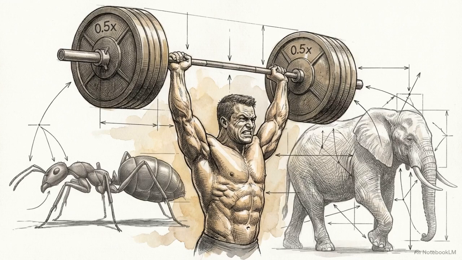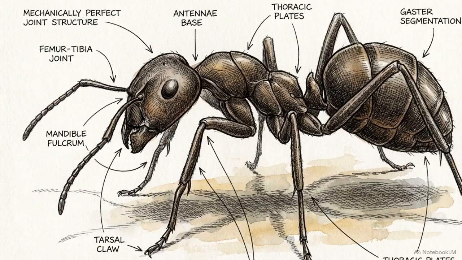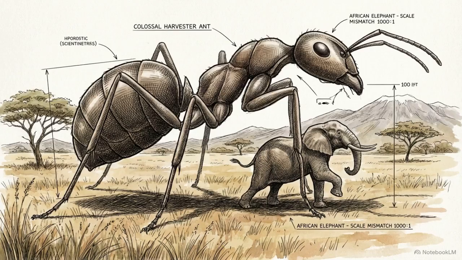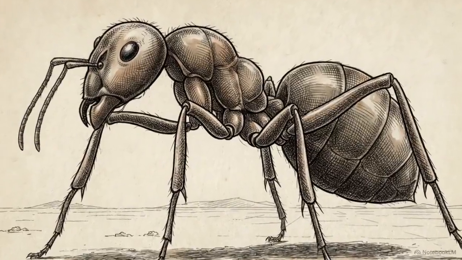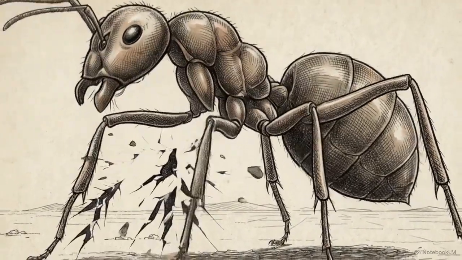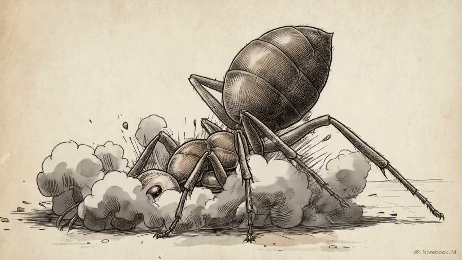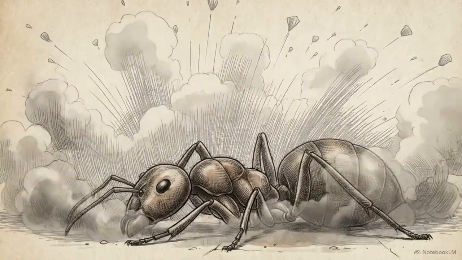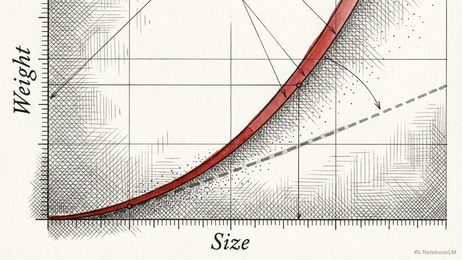If an ant is that pound-for-pound powerful, it's natural to assume that scaling one up to the size of an elephant would give you an unstoppable, superhuman apex predator. But if you actually created a monster ant, its legs would immediately buckle, and the creature would instantly crush itself under its own immense weight. Nature doesn't scale in a straight line.